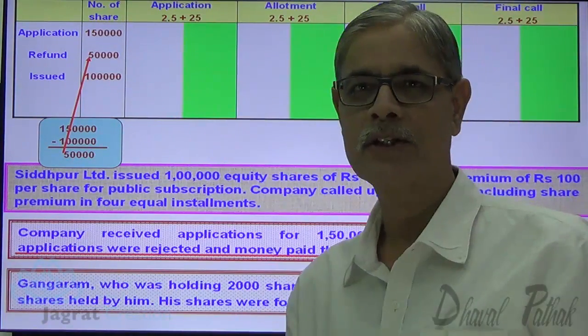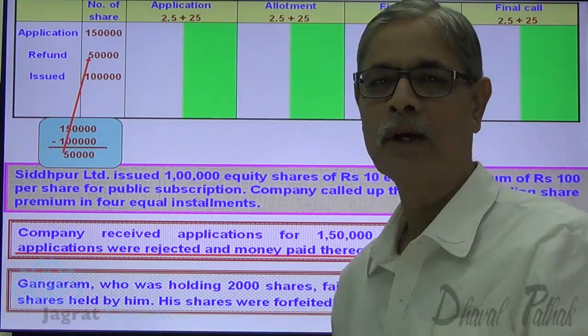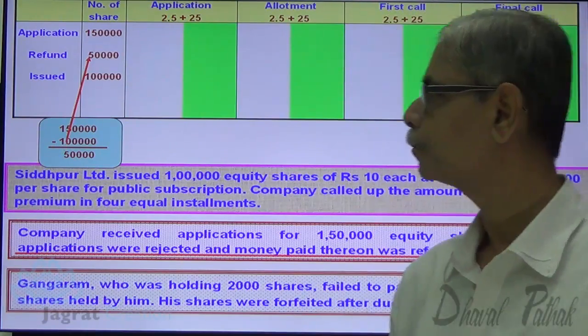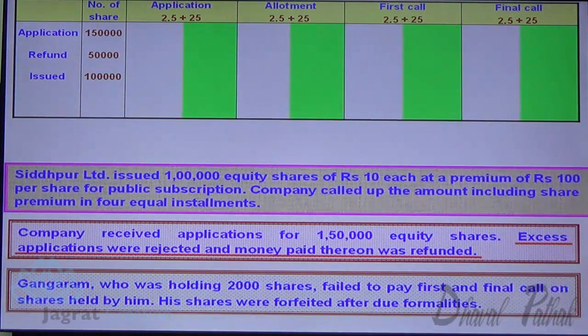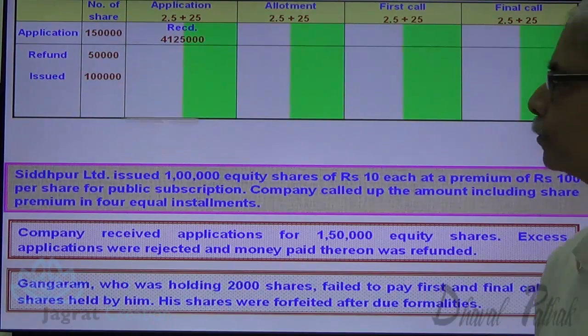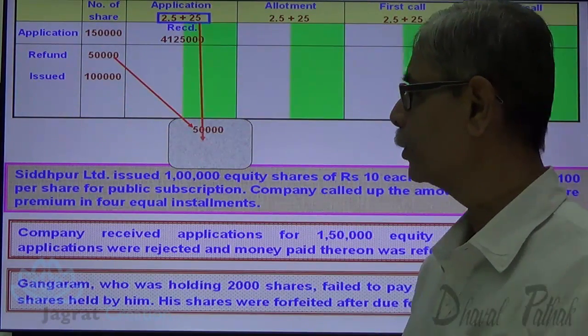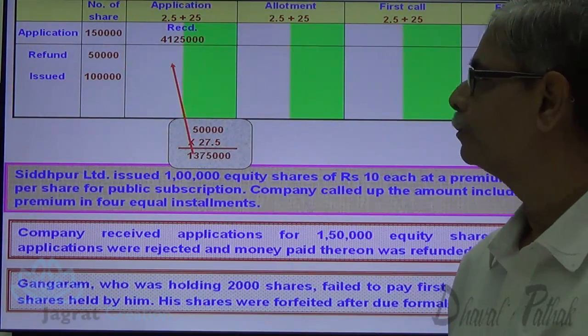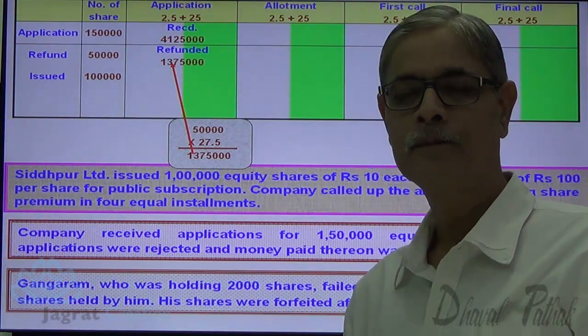So on 50,000 shares at the rate of 27.5 will be refunded. Now let us work out the amount received and refunded. 1,50,000 into 27.5 is the amount received. 50,000 into 27.5 is the amount refunded.